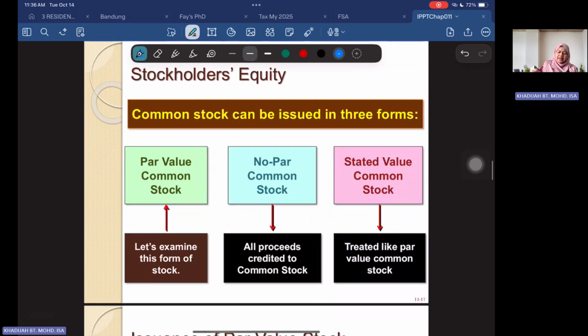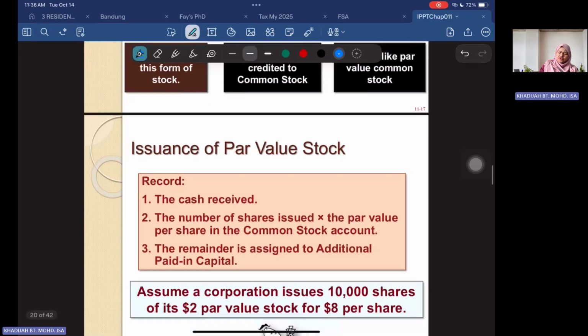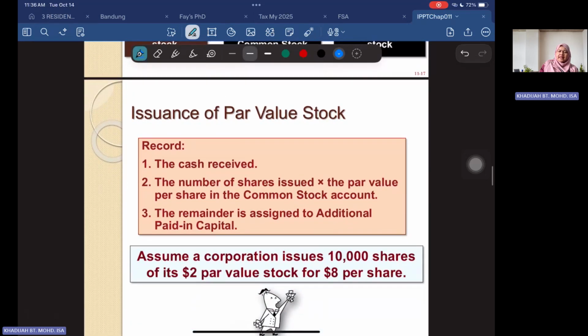So your common stock can be issued in three forms: par value, and then all proceeds credited to common stock, treated like par value. Okay, let's go into the issuance of par value stock. When you receive cash, you debit your cash, and then in this case the number of shares times par value is credited to common stock, and the remainder is assigned to the additional paid-up capital.